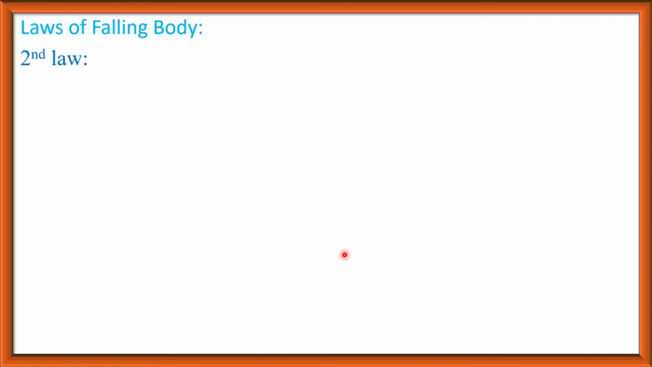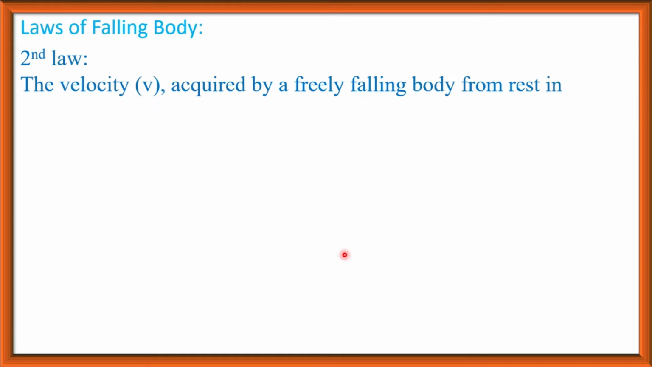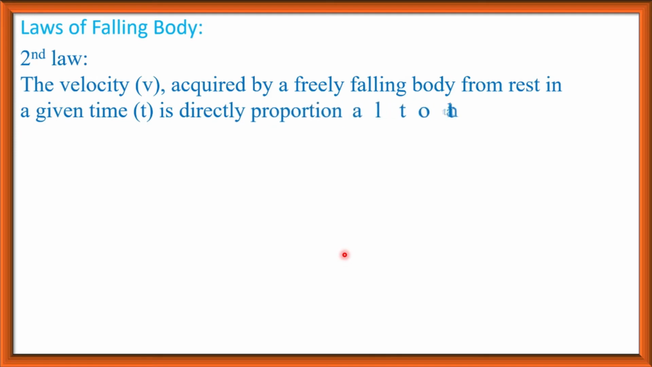Now, second law: the velocity acquired by a freely falling body from rest in a given time is directly proportional to that time. Suppose after time t, the velocity acquired by the body is v. Then according to this law, v is proportional to t.